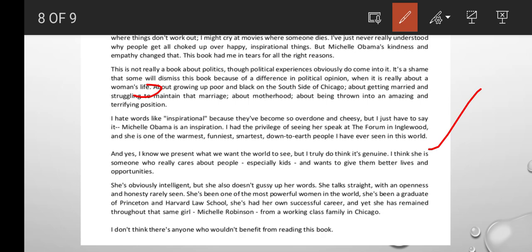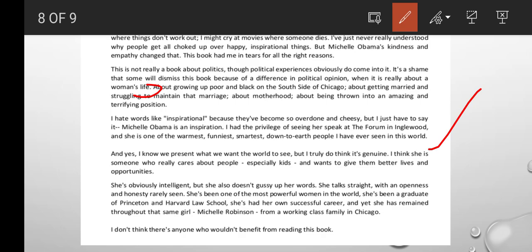She is obviously intelligent, but she doesn't gussy up her words. She talks straight with an openness and honesty rarely seen. She has been one of the most powerful women in the world. She is a graduate of Princeton and Harvard Law School.